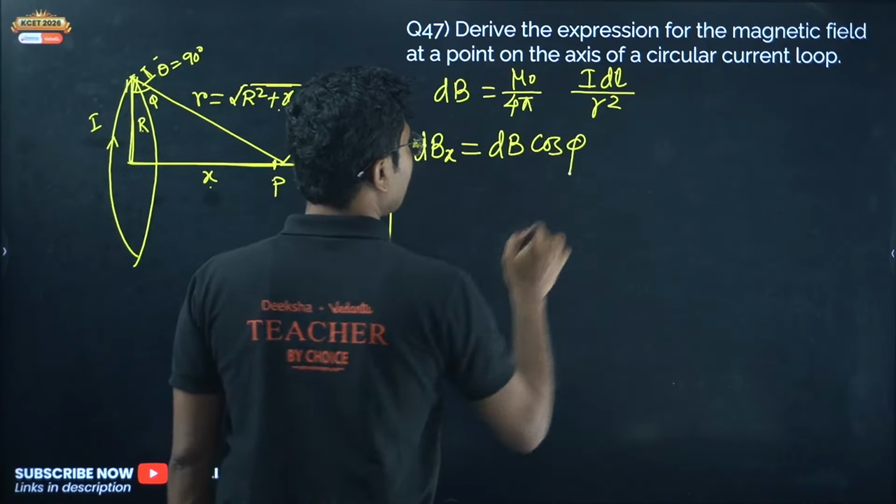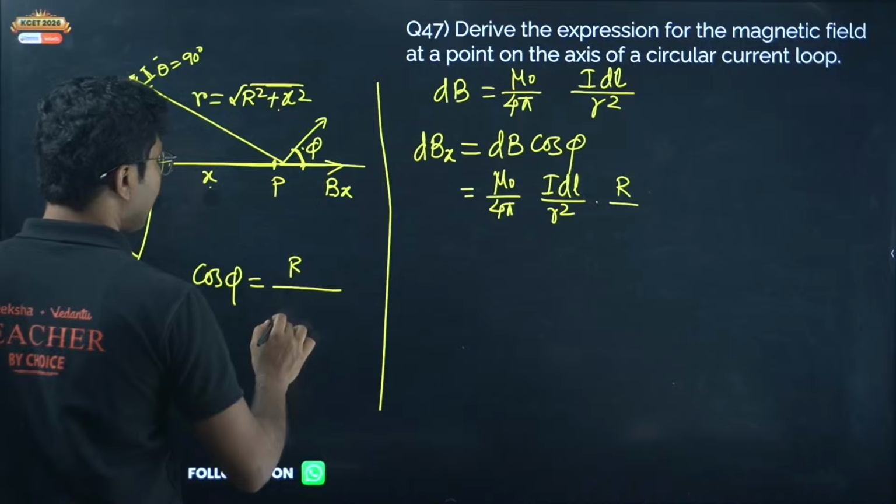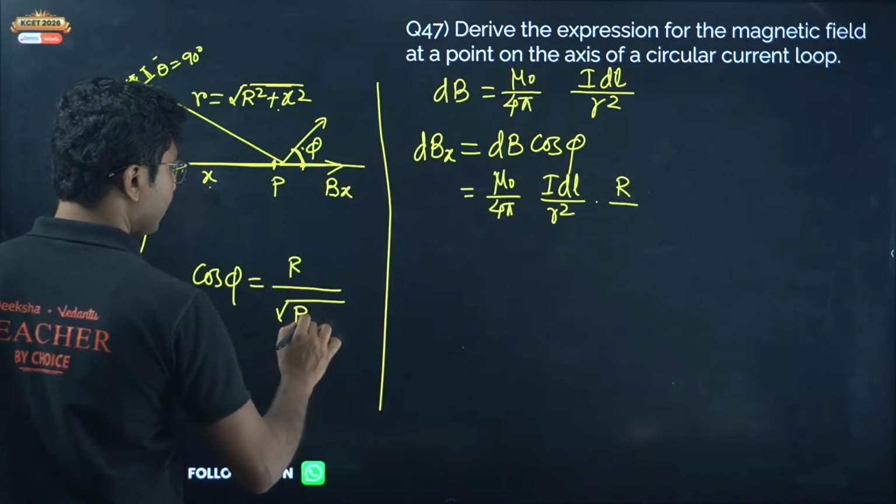Okay, so now put the values. Mu naught by 4 pi I dl by r square. Cos phi is same as this angle, so it is base divided by hypotenuse. Base is R, so cos phi is R divided by square root of R square plus x square.